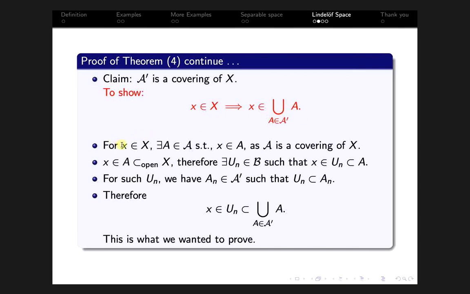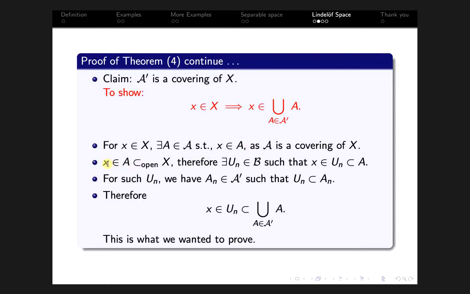So suppose little x belongs to the topological space X, then script A is a cover of X. So therefore there exists an element A in script A such that x belongs to A, as this is a covering of X.